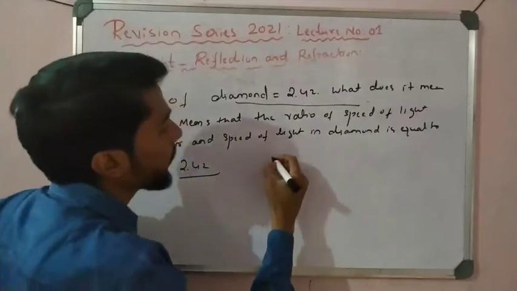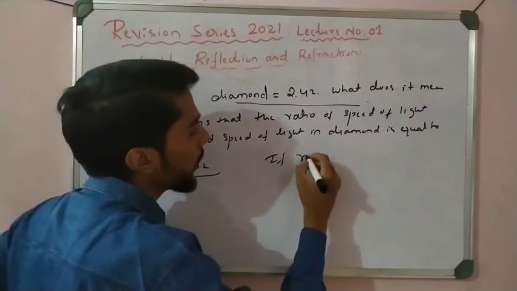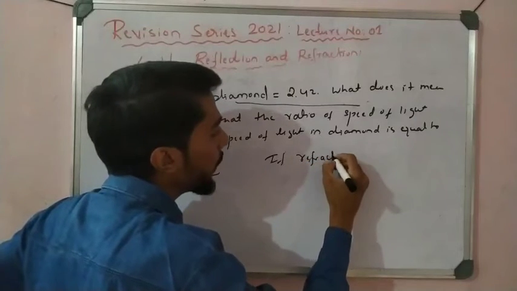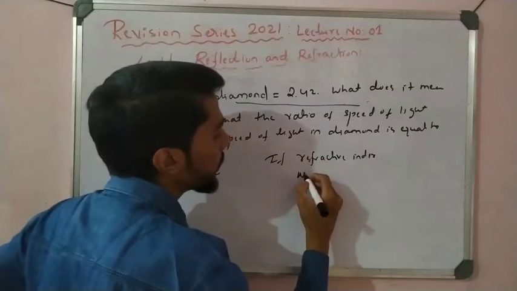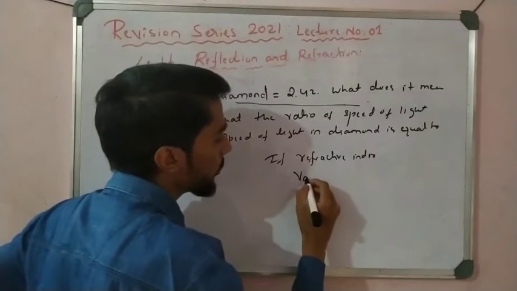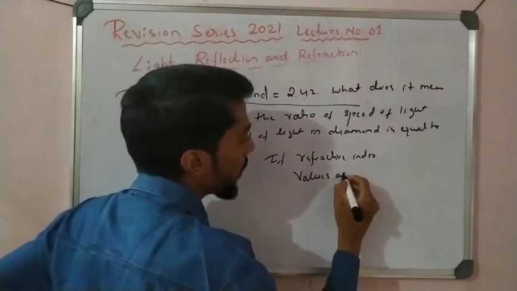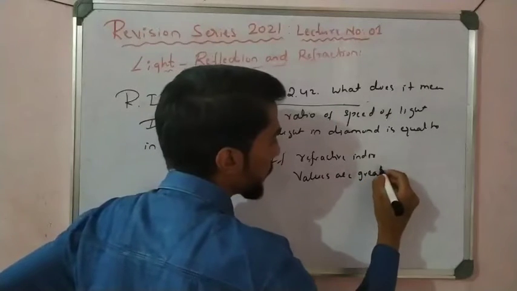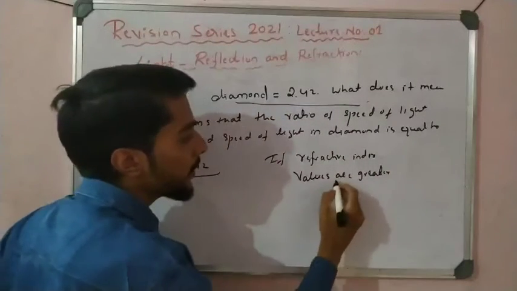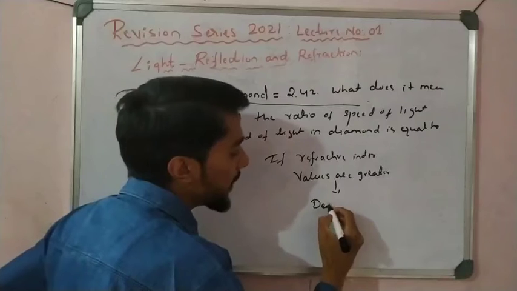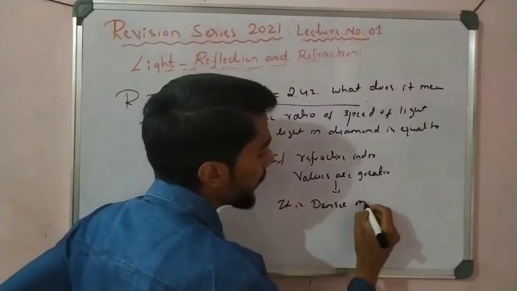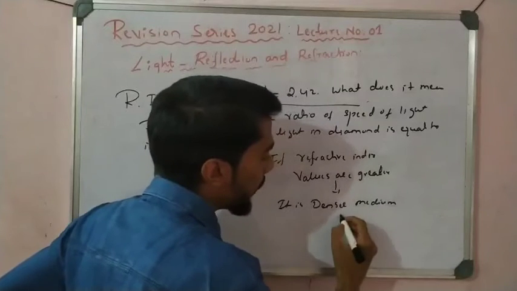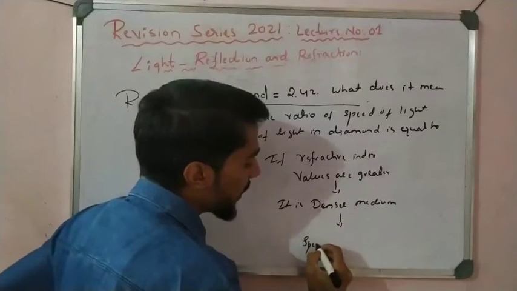See here, if the refractive index values are greater, then what happens? Then it is a denser medium, and what happens? The speed of light decreases.